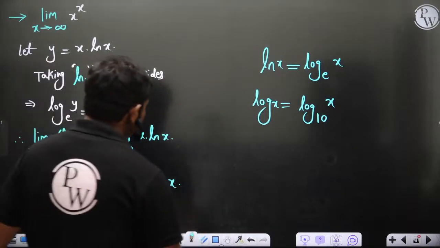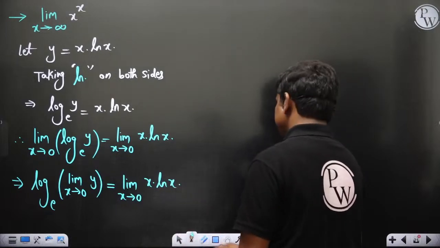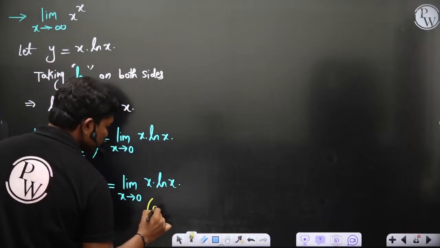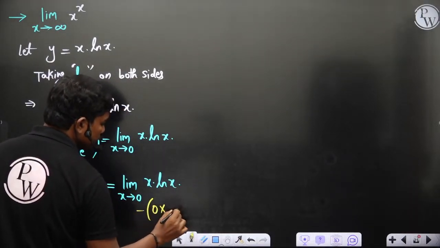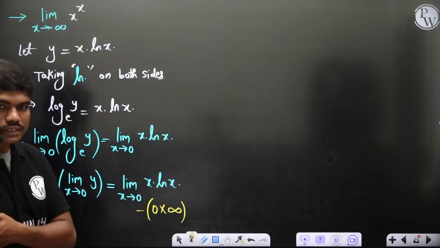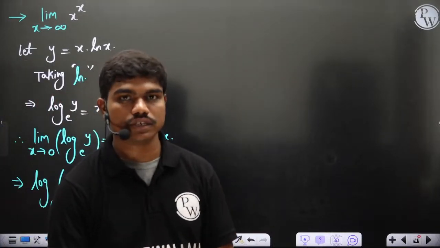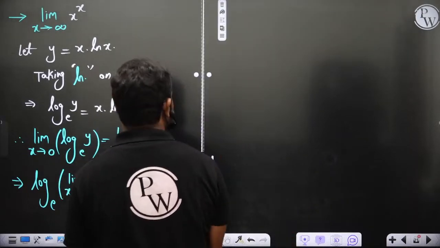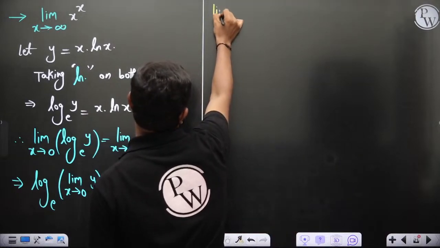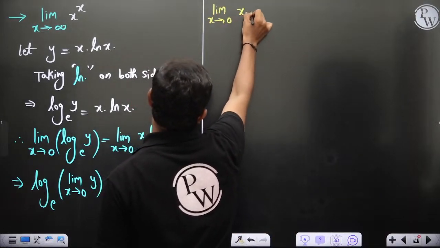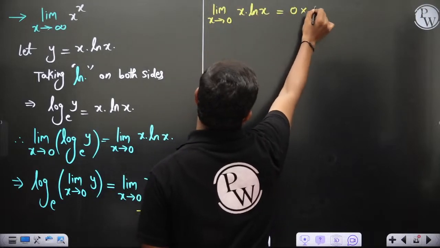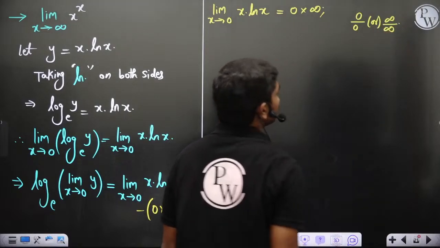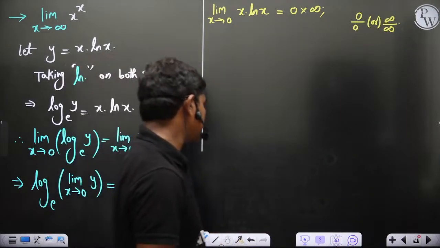Okay, now let's see. Now ultimately this is giving you the form 0 into infinity, of course minus infinity, so if you take the minus outside, 0 into infinity is the form it's coming up. So whenever you have this multiplication 0 into infinity, how to get the result? Look, to proceed from here you first need this value, limit x tends to 0 of x into ln x. So this is giving you 0 into infinity form, but you know the technique only for 0 by 0 or infinity by infinity. You don't know the technique for other things. So how to do this here?